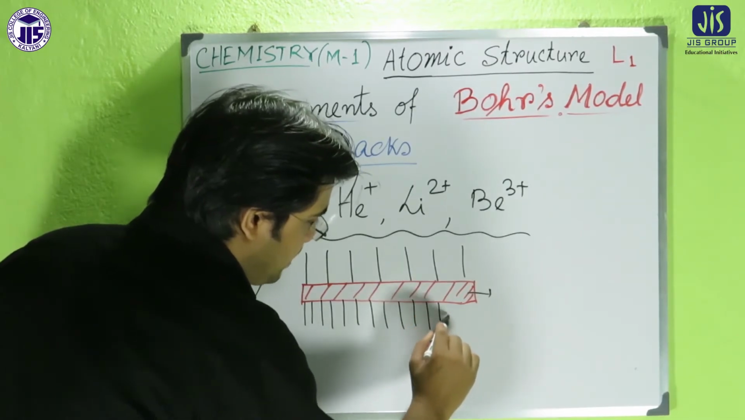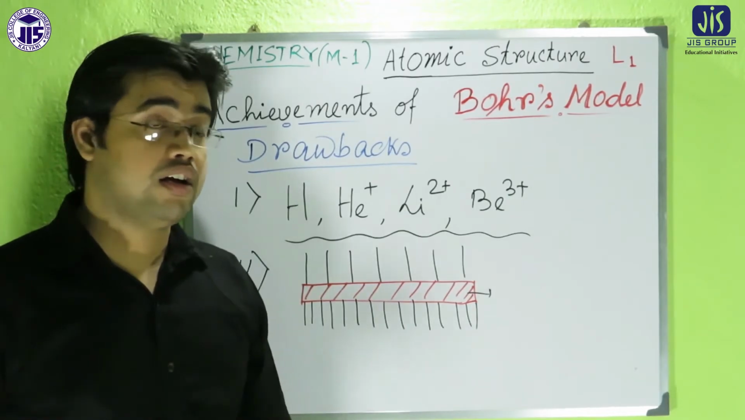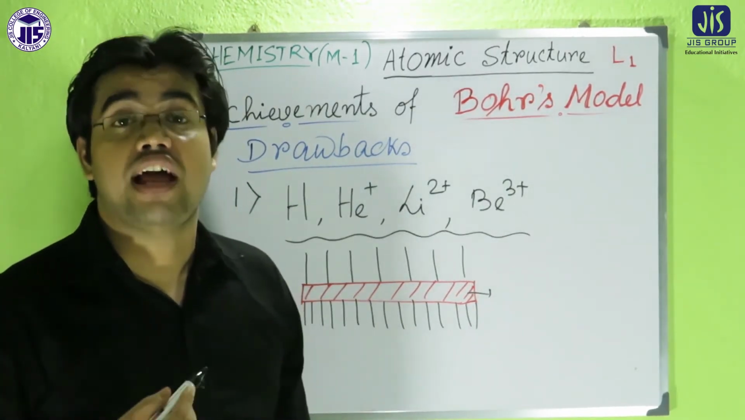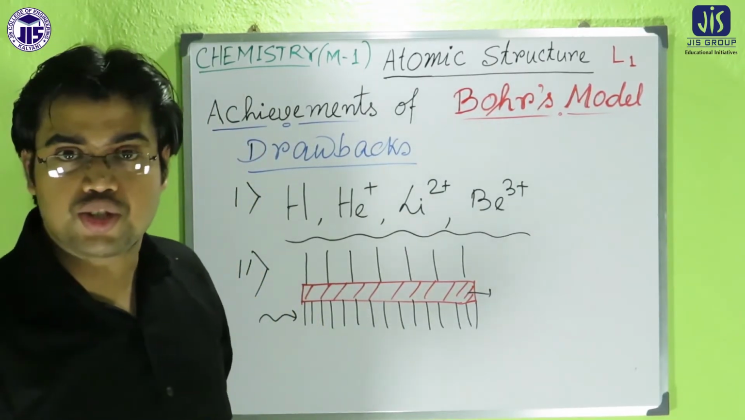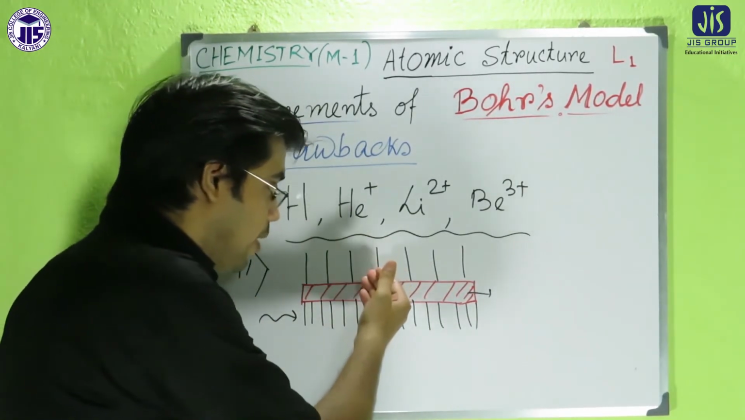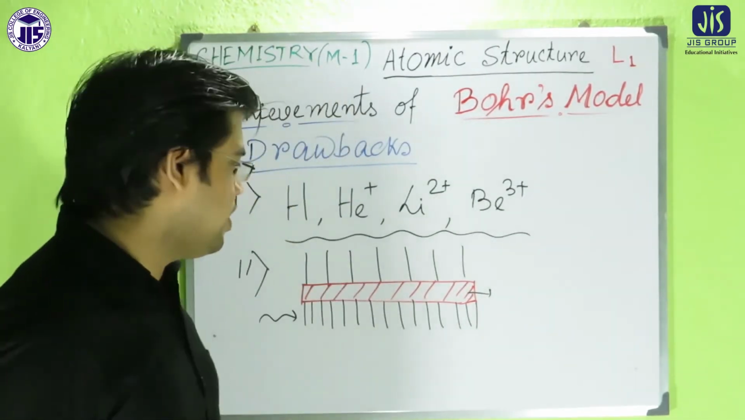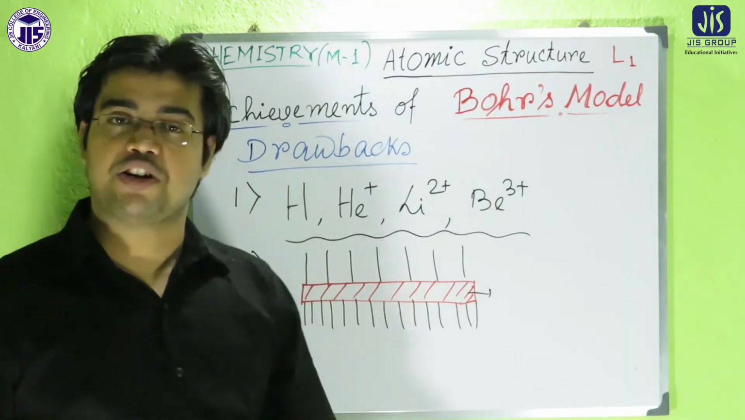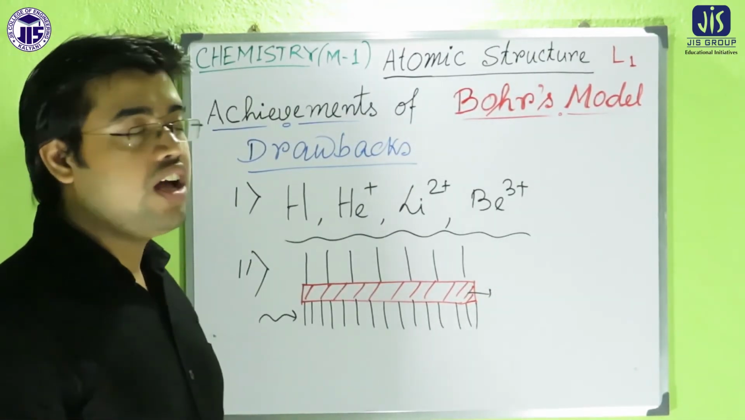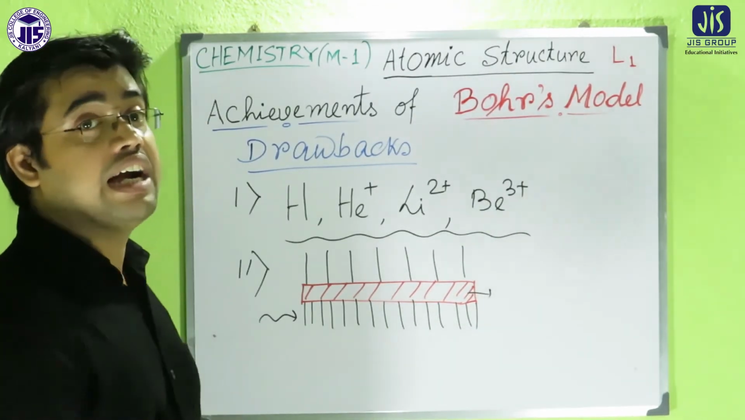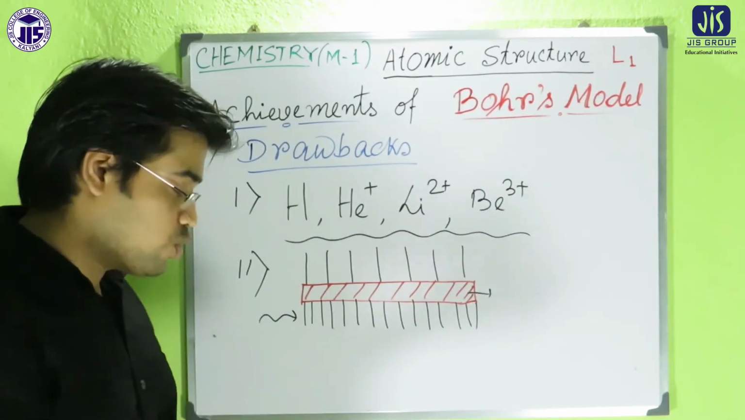So it was not clear why each and every line splits into small lines. That splitting is also called fine structure. That means the hydrogen spectrum also gives fine structure in the presence of a high resolving power spectrophotometer. So why did that kind of splitting occur? Bohr's model was totally silent regarding that fact. So that is another drawback of the Bohr's model.